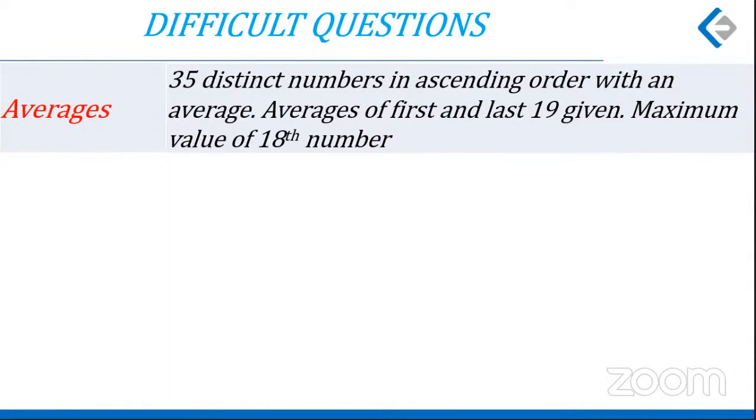So a little calculative, you will have to find out the summation of the first 19, the summation of the last 19, and the summation of the overlapping region. And then the problem again, how to maximize the 18th number. So maximizing the top 19, pushing them to the higher level, and then pushing the 18th number and the 19th number to the higher level. So that was what was difficult and lengthy.